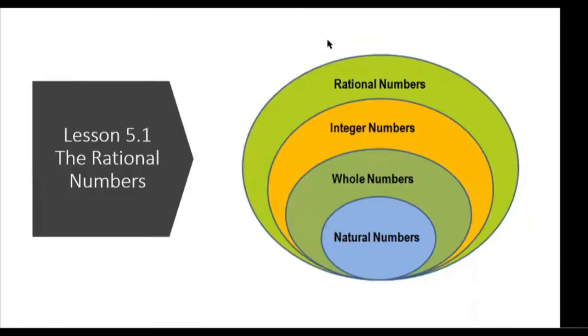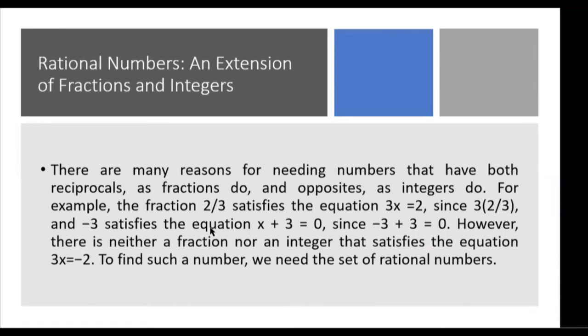So, ito ngayon ang magiging whole concept or idea na tinatawag nating rational numbers. Mapapansin mo ang set ng natural numbers ay belong doon sa set ng whole numbers. Then yung set ng whole numbers at set ng natural numbers ay belong doon sa ating tinatawag na integers. Then ang integers, whole numbers at natural numbers ay belong naman doon sa tinatawag na rational numbers. Rational numbers, an extension of fractions and integers.